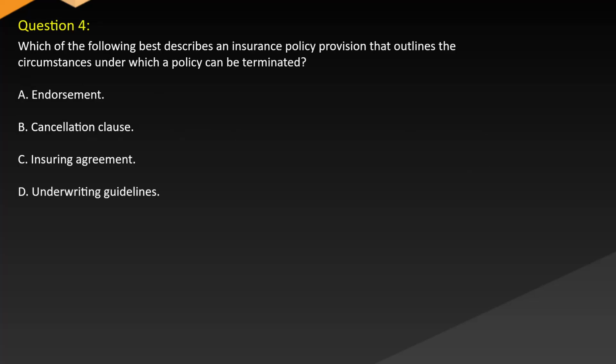Question 4. Which of the following best describes an insurance policy provision that outlines the circumstances under which a policy can be terminated? A. Endorsement. B. Cancellation clause. C. Insuring agreement. D. Underwriting guidelines.